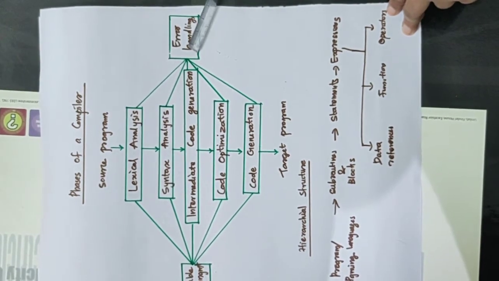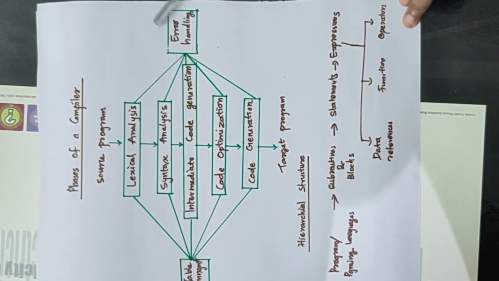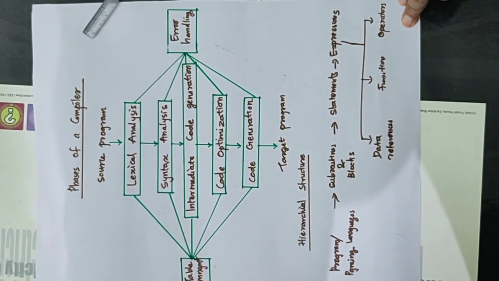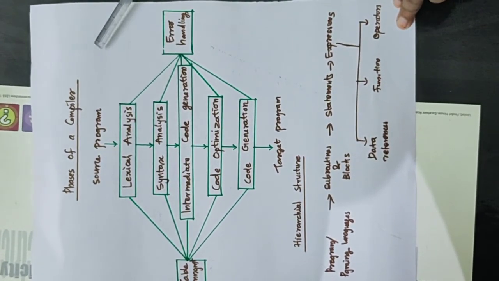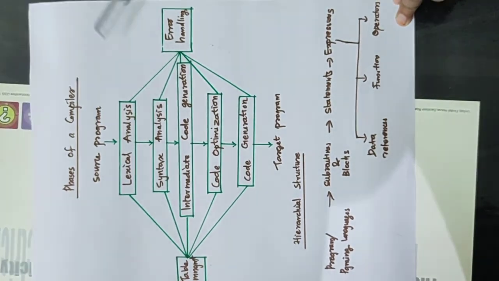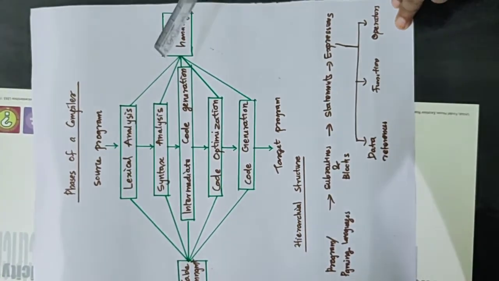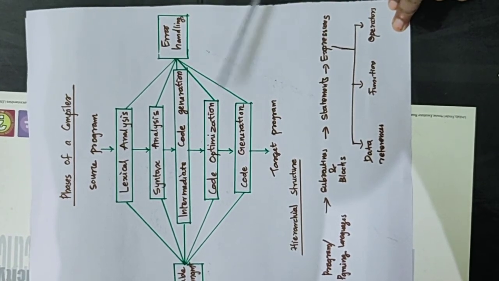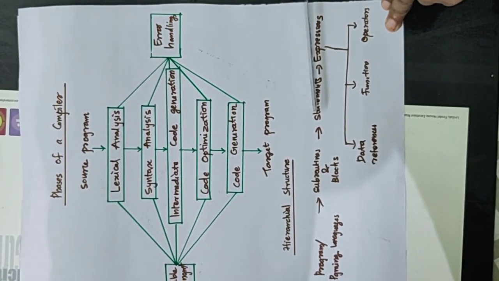So first of all, we learned about different types of translators: compiler, interpreter, preprocessor, assembler, etc. Then we went through the parameters: syntax, semantics, parse, phases, and the different phases of a compiler and the hierarchical structure or order of a programming language.